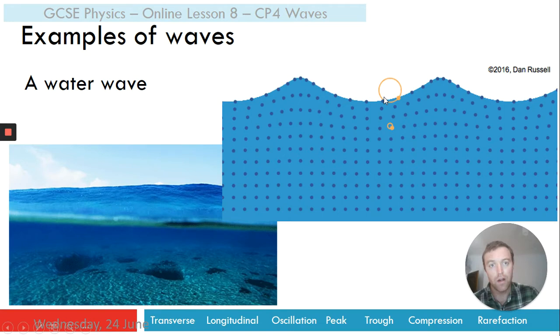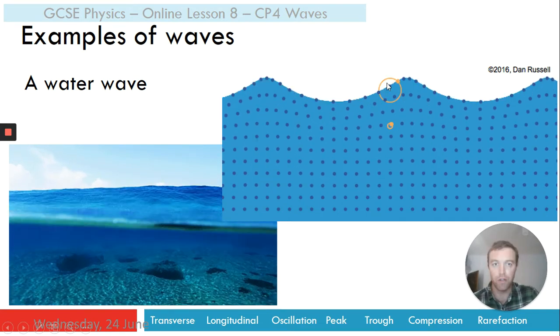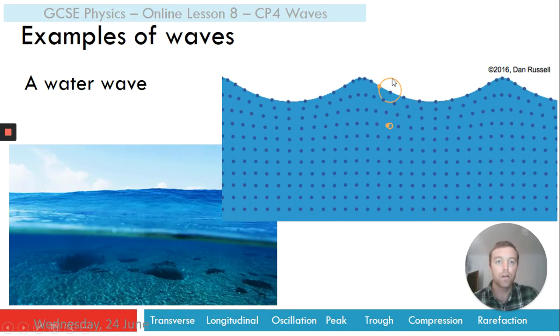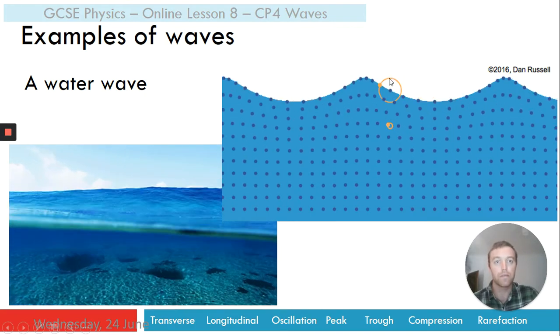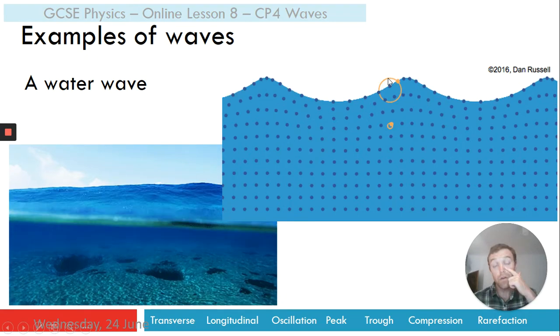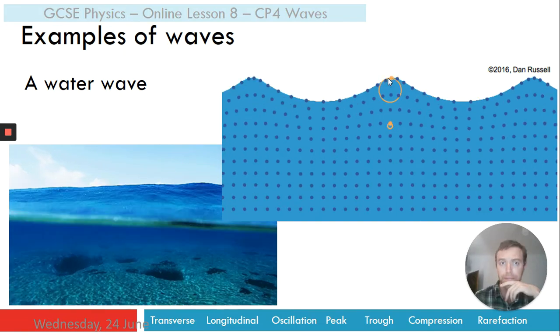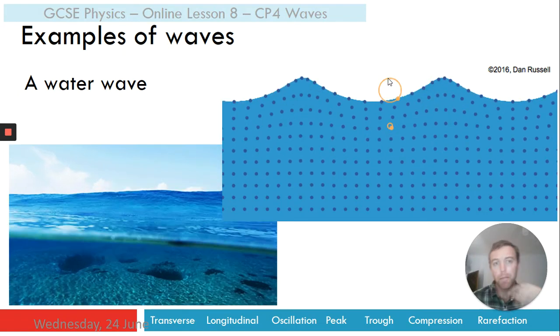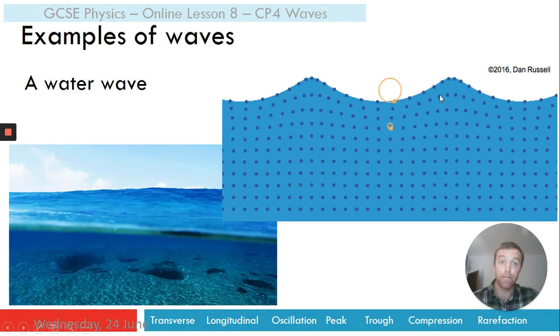They're moving in a circular motion, up and down, up and down. You could say that the particles are vibrating or oscillating, but the particles aren't themselves moving forwards with the wave. Okay, and that's a really key part of all waves.